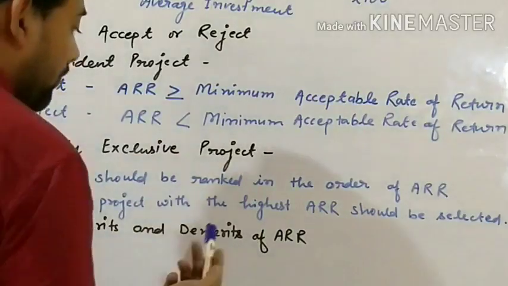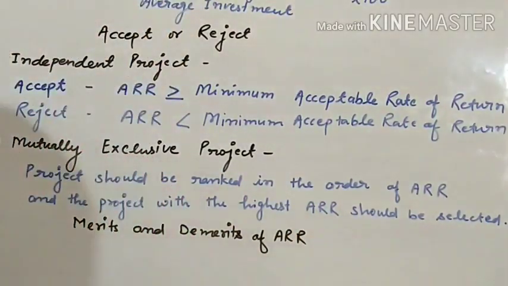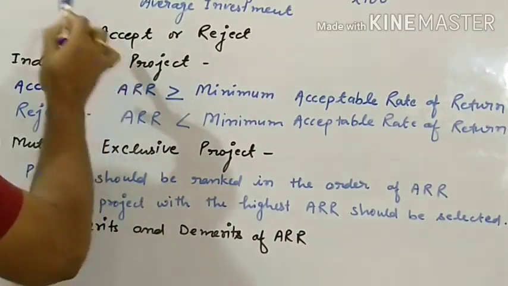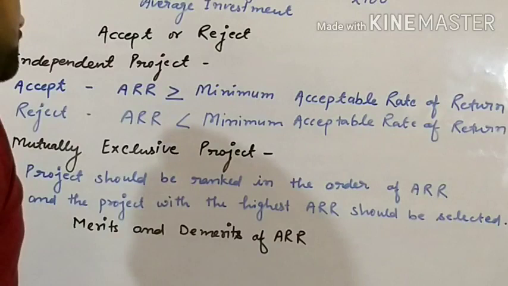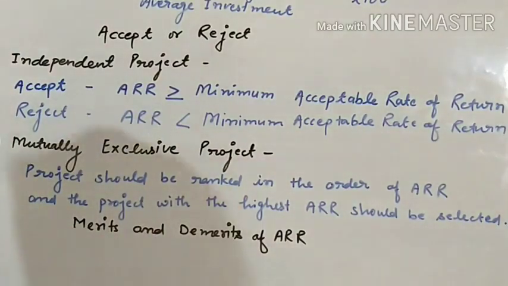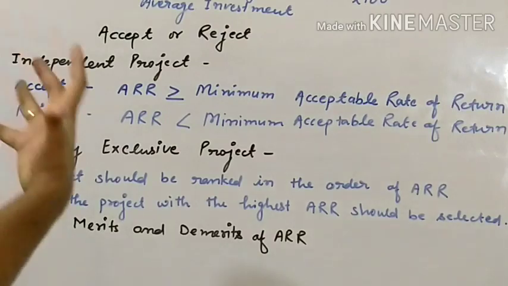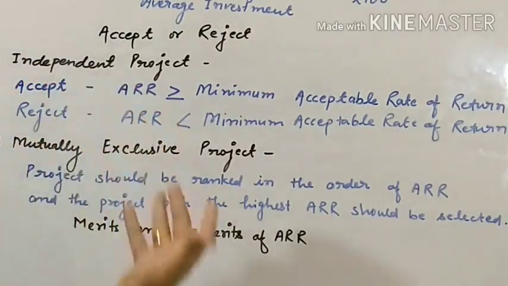The project with the highest ARR should be selected. Okay, so we have seen in which case we have to accept and in which case we have to reject. Now we will see the merits and demerits of ARR. First, see the merits. First, this is simple and easy to use. Second, it uses the profit of entire projects.